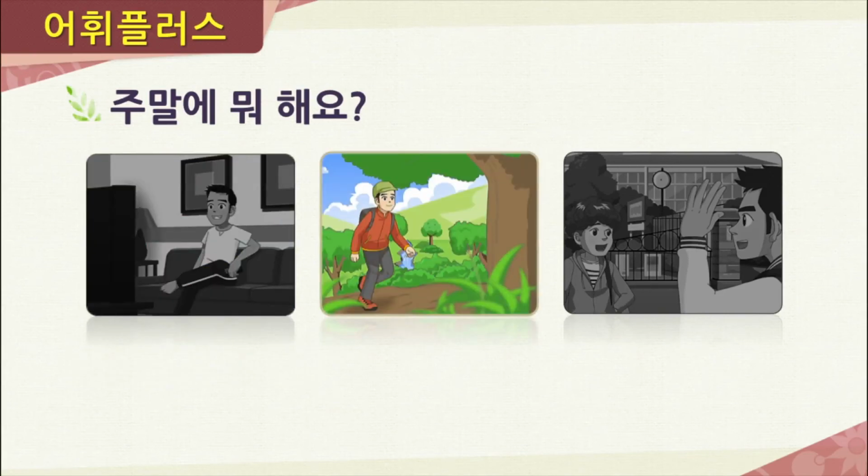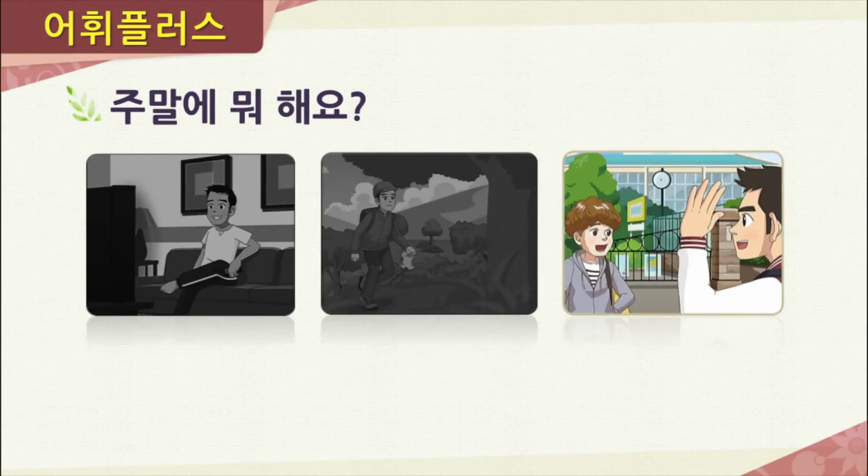Now, in the next picture, again, the question asks, 주말에 뭐 해요? So he hikes, so we would say in Korean, 등산을 해요. Now in this picture here, what does he do on the weekend? He meets a friend, so we would say 친구를 만나요.